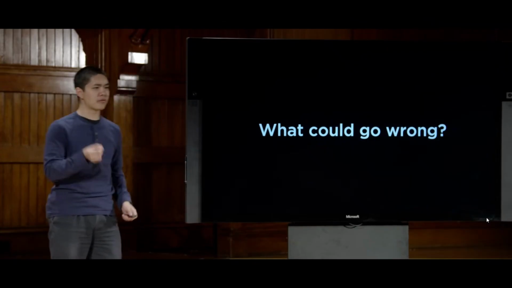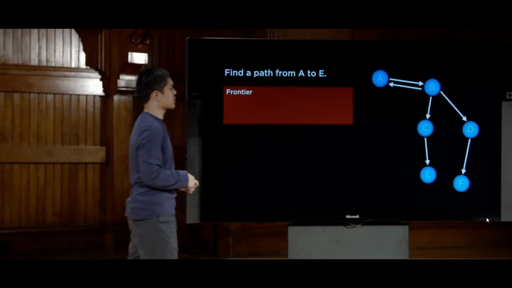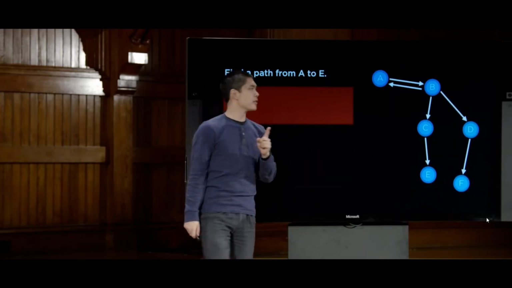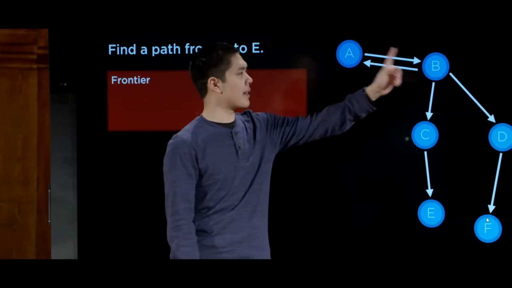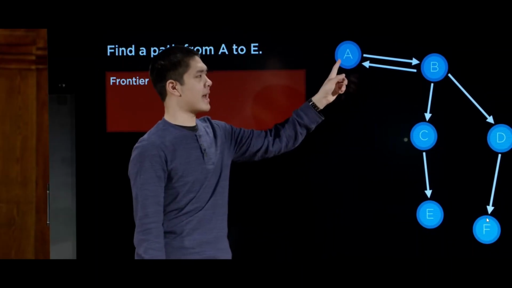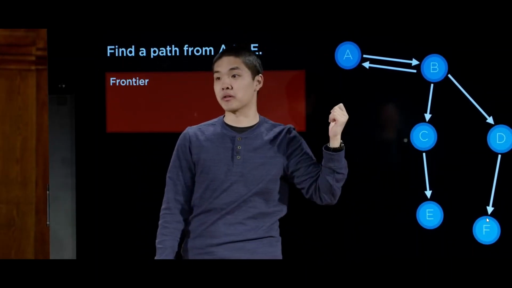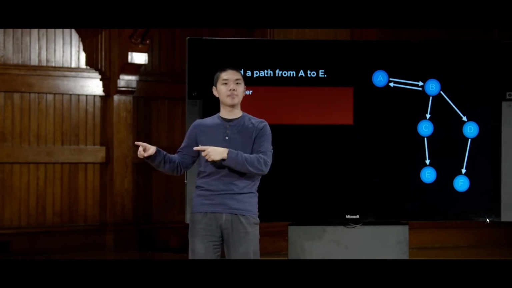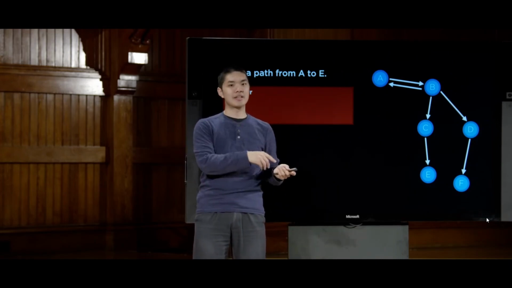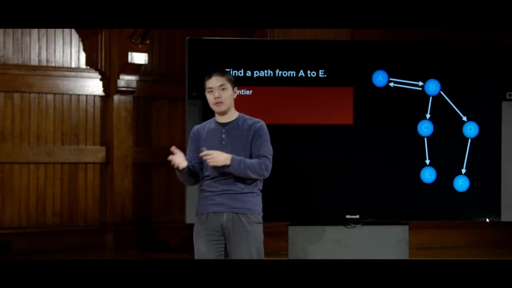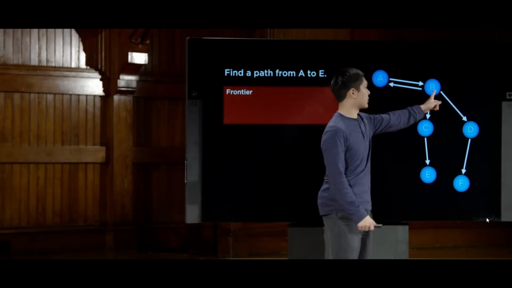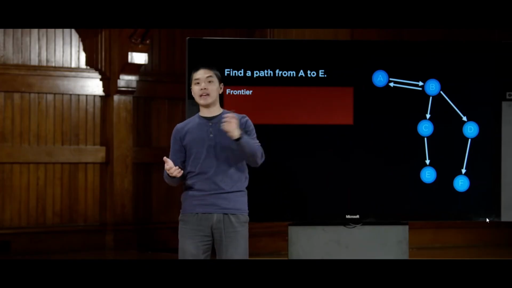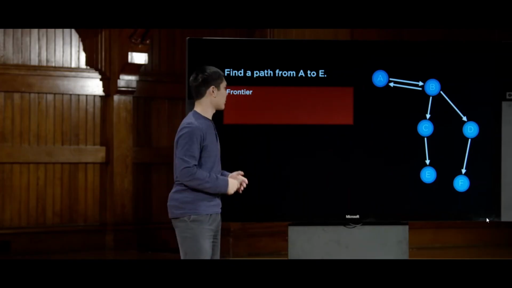And here's one example of a problem that could arise from this sort of approach. Imagine this same graph, same as before, with one change. The change being now, instead of just an arrow from A to B, we also have an arrow from B to A, meaning we can go in both directions. And this is true in something like the 15 puzzle, where when I slide a tile to the right, I could then slide a tile to the left to get back to the original position. I could go back and forth between A and B, and that's what these double arrows symbolize. The idea that from one state, I can get to another, and then I can get back. And that's true in many search problems.